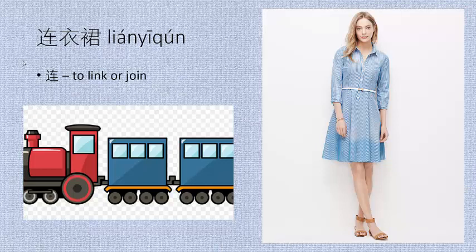连衣裙, dress, is actually linked cloth skirt because a dress is essentially a skirt and a shirt linked together. The character for link is the only new one here, and notice it has the motion radical with the car radical, and you can think of it like a bunch of linked cars.